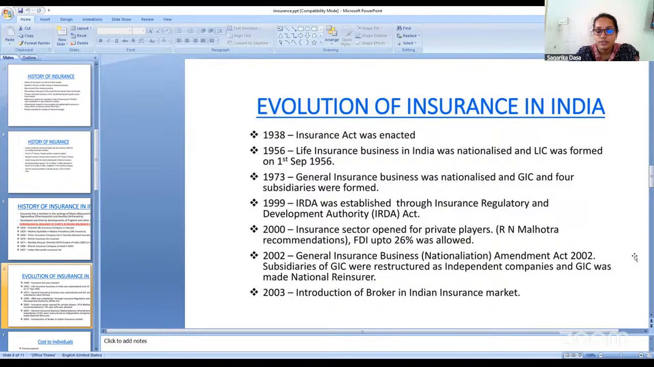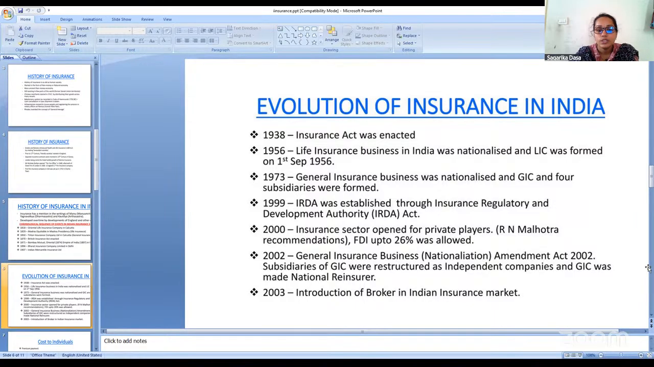Malhotra recommendations. Now, R.N. Malhotra recommendations are the recommendations given specially for the insurance sector. And foreign direct investment up to 26% was allowed. Foreign direct investment means even people who are residing outside India can invest into our insurance sector, and that 26% was allowed.